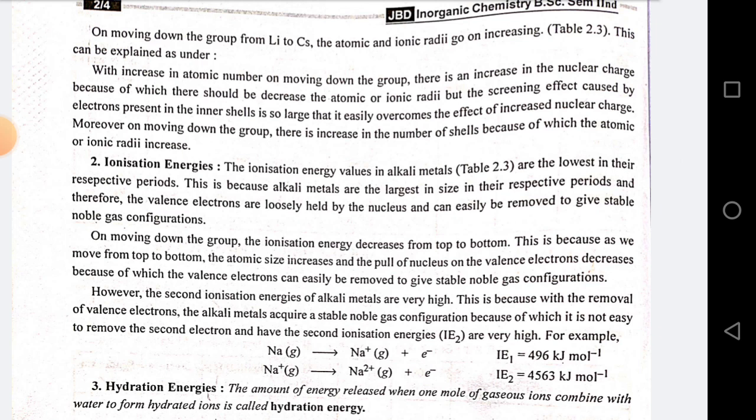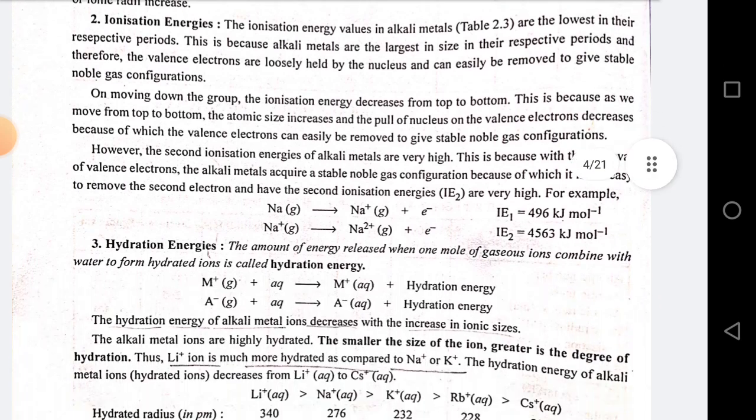For example, Na(g) gives Na+(g) plus electron, ionization energy first is 496 kJ per mole, and Na+(g) gives Na2+(g) plus electron, second ionization enthalpy is 4563 kJ per mole.